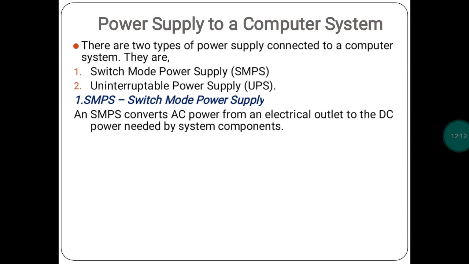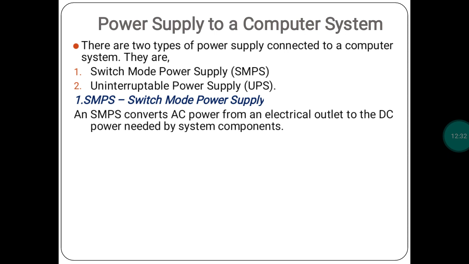We have to convert that AC to DC. AC means alternating current. We have to convert that AC to DC because our computer systems need a DC supply, not an AC supply. So for the conversion from AC to DC, we have to use an SMPS.